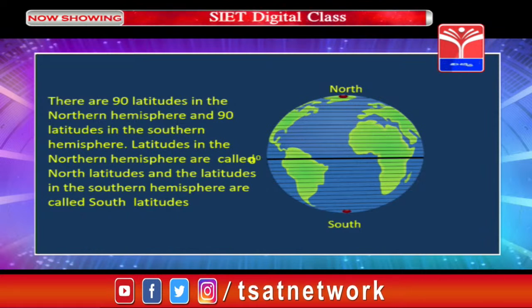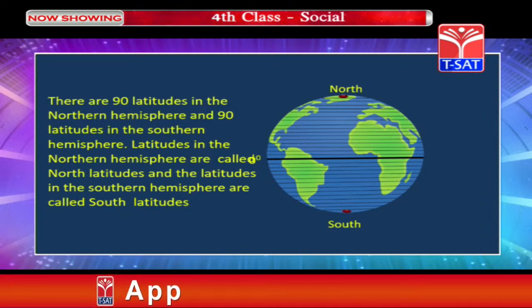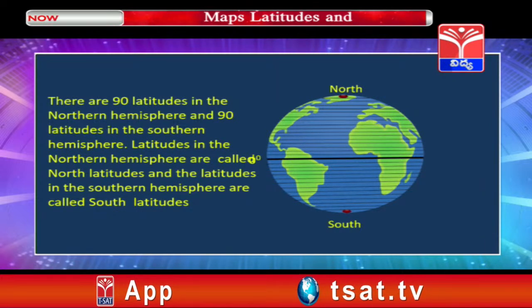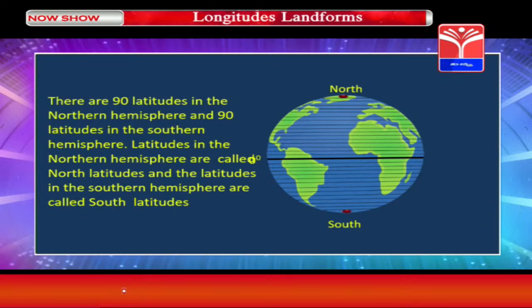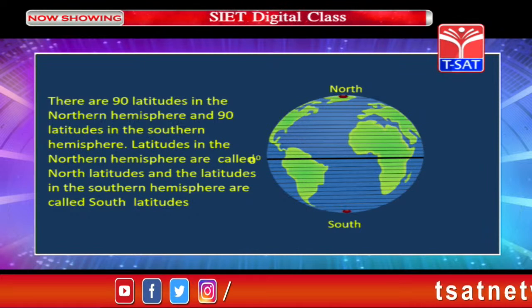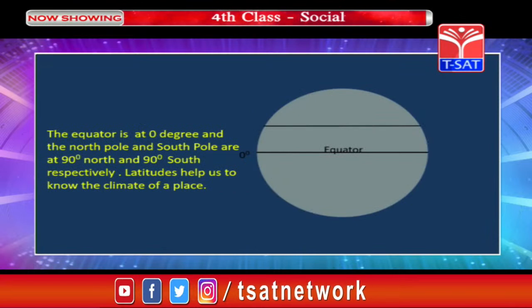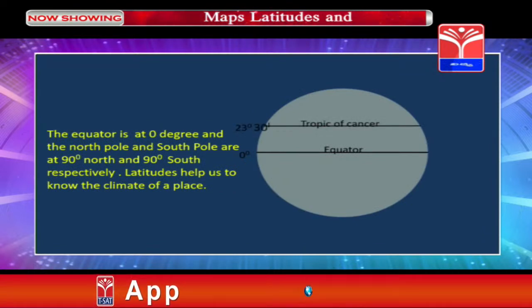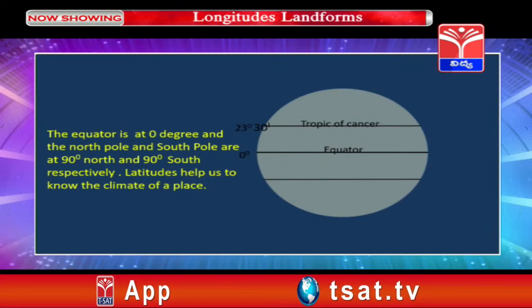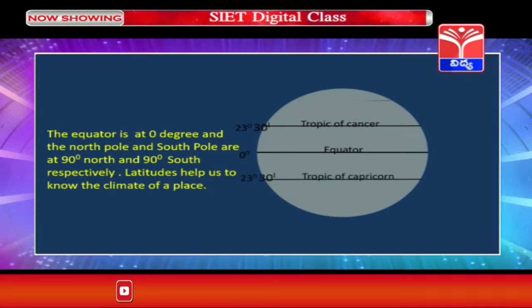Children, there are 90 latitudes in the northern hemisphere and 90 latitudes in the southern hemisphere, excluding the equator. That means, the total number of latitudes is 181. The equator is at 0 degree and the north pole and south pole are at 90 degrees north and 90 degrees south respectively. Latitudes help us to know the climate of a place.